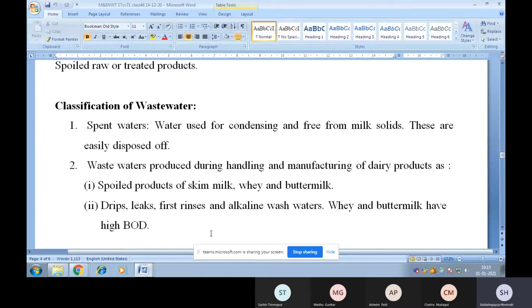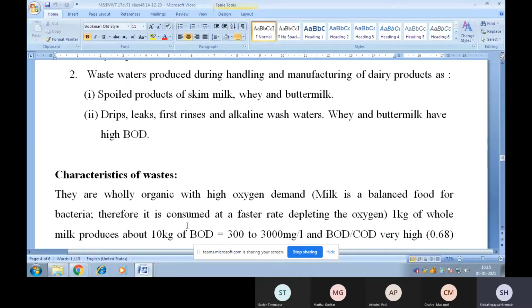And again, these can be classified into two types. First among them is spoiled products of skim milk, whey, and buttermilk. Second one is drips, leaks, spillages, and alkaline wash water. Whey and buttermilk have high concentration of BOD.